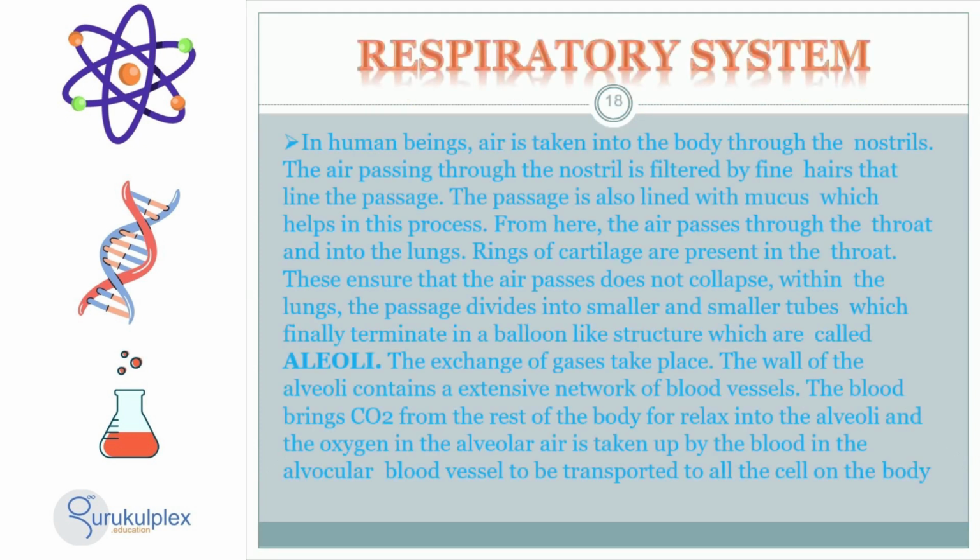Air enters the human body through the nostrils, which have fine hairs that filter the air and mucus to aid in the process. The air then passes through the throat, which has rings of cartilage to keep the passage open, and enters the lungs. The passage divides into smaller and smaller tubes, eventually leading to the alveoli, which are balloon-like structures.